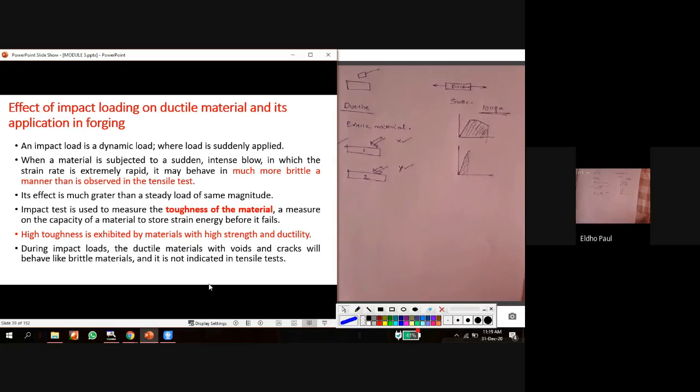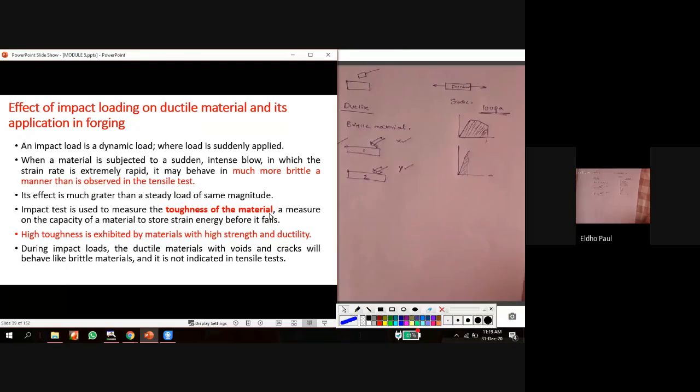Okay, so we have to do an impact test instead of this tensile test. In the UTM machine, actually we are doing a tensile test, right, where we are applying load in a static manner. But we have to do an impact test to determine the behavior of the material, whether it is ductile, whether it is showing higher toughness or not. So that is the importance of the impact test.